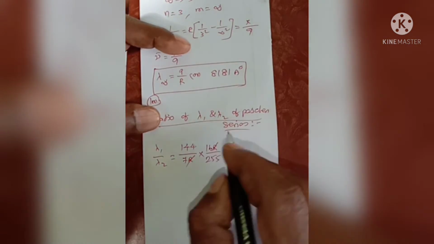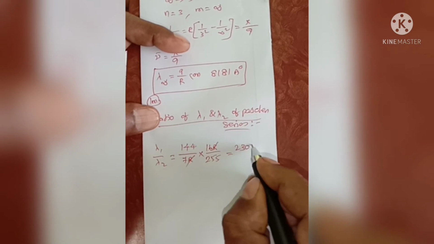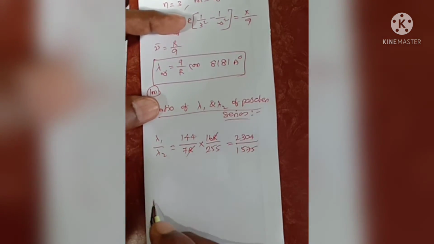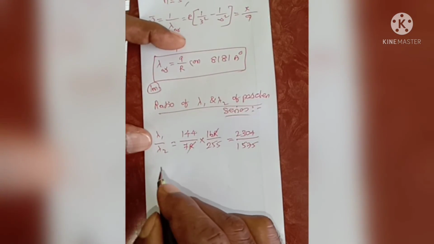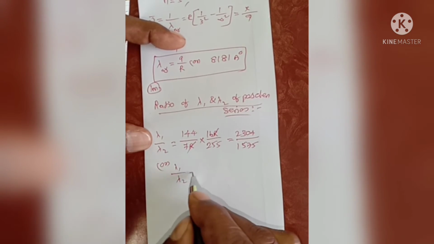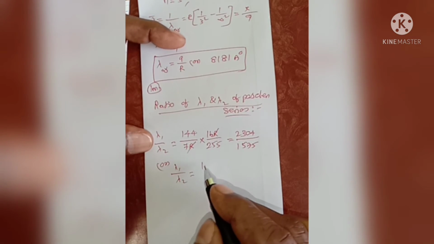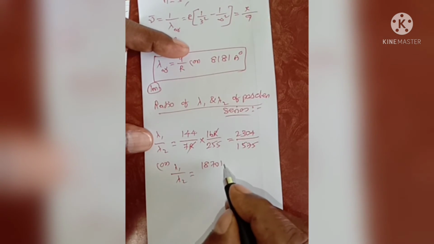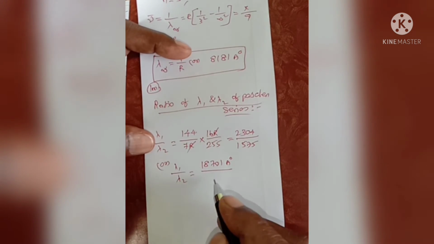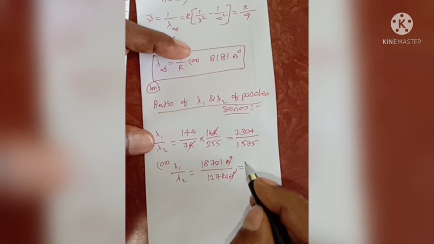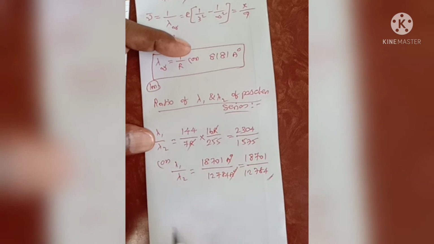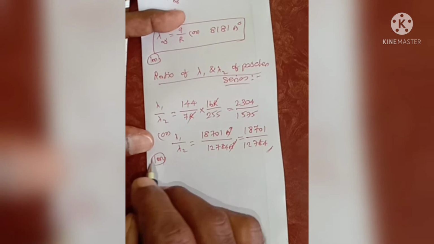R cancels, and simplifying gives 2304 divided by 1575. This is one answer. Or lambda 1 divided by lambda 2 is another possible value: 18,701 Angstrom divided by 12,784 Angstrom. Angstrom cancels, giving 18,701 divided by 12,784. This is another possible value. This is one more question.